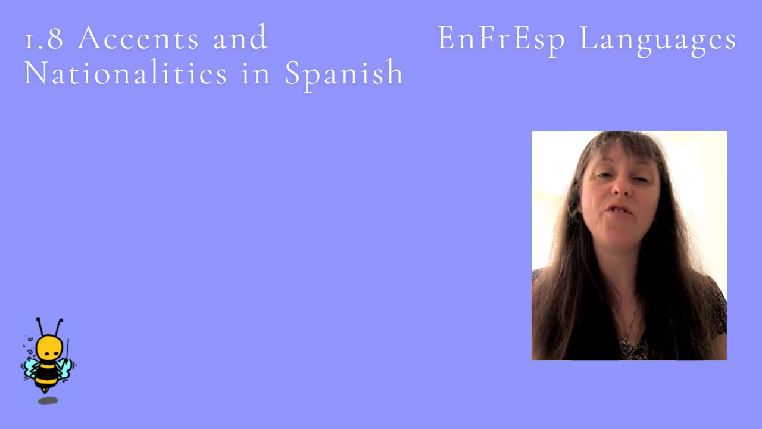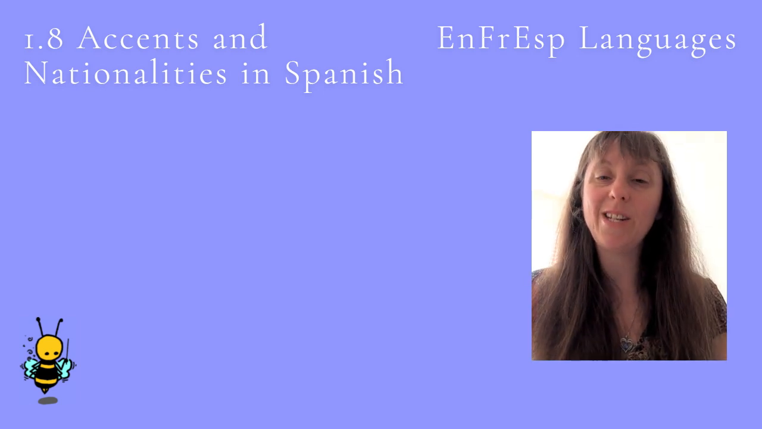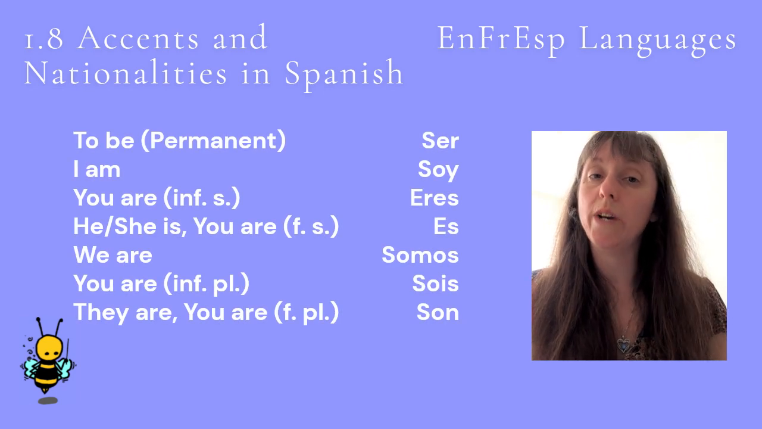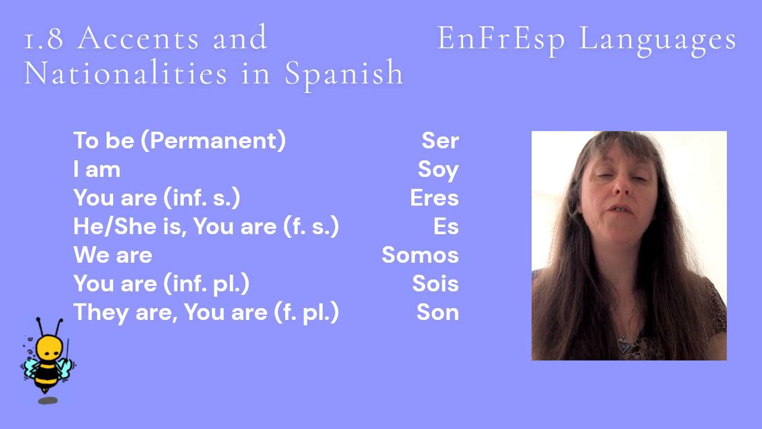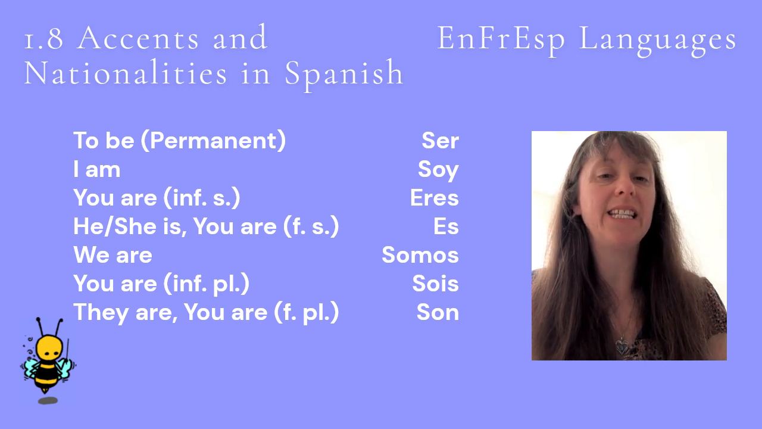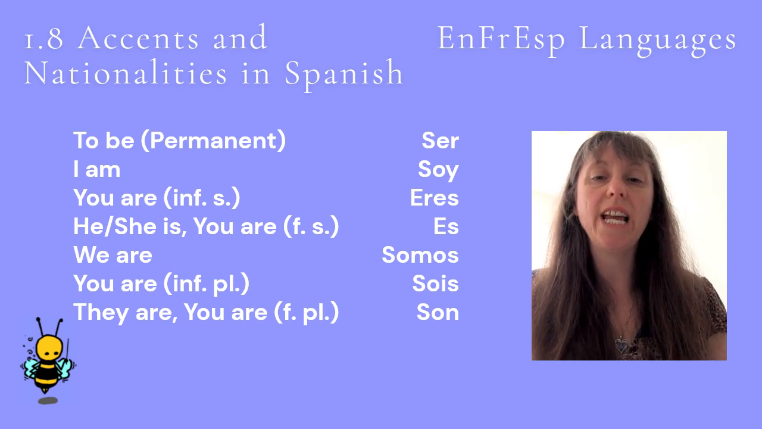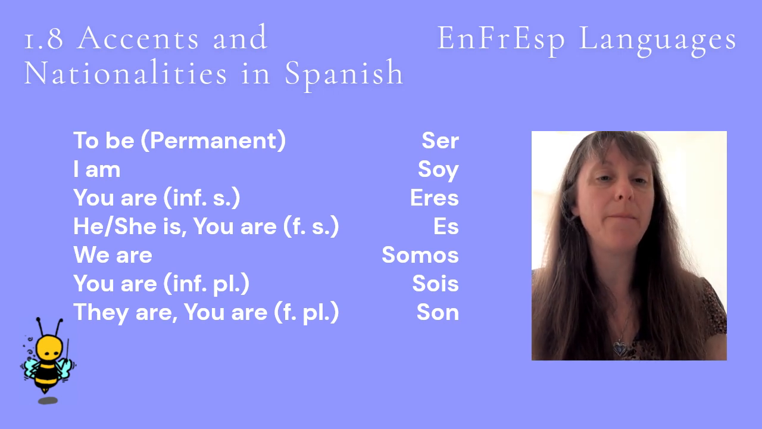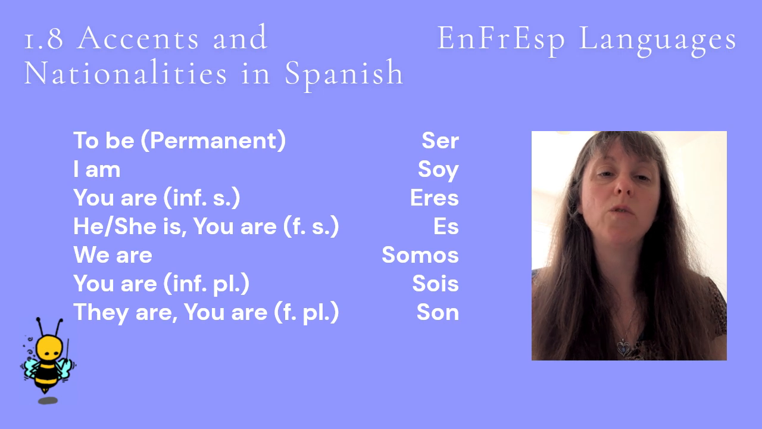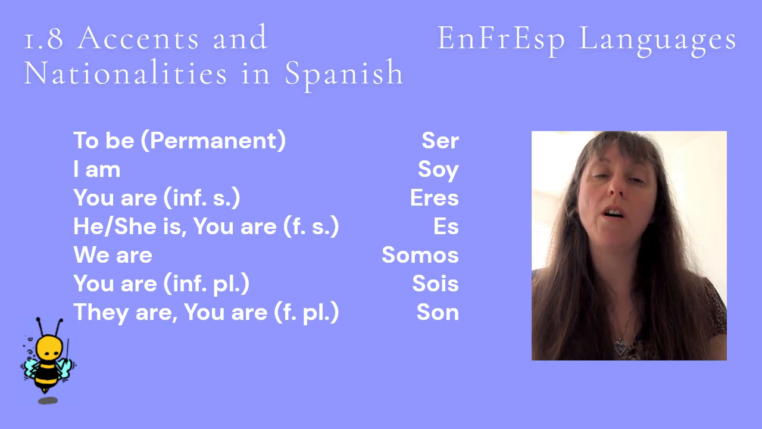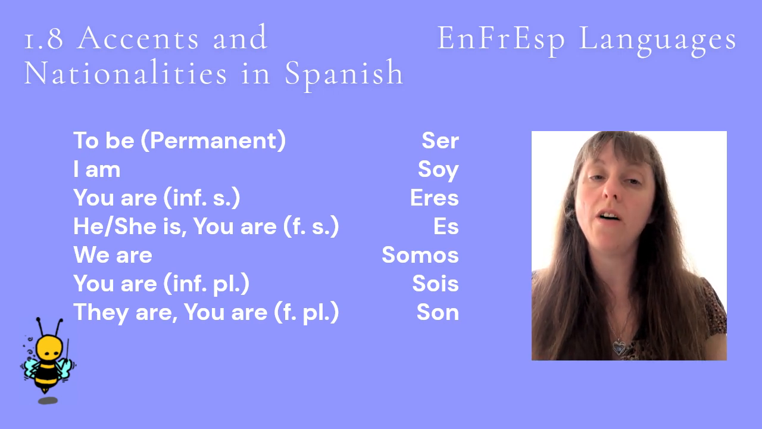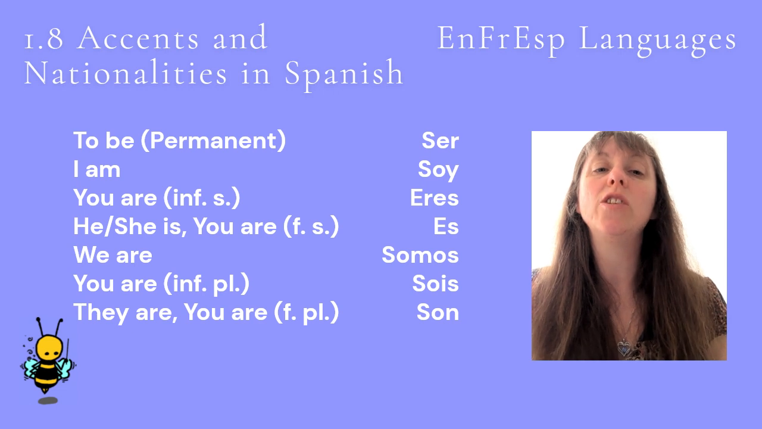Okay, let's run through the conjugation of ser, to be, once more. I am is soy. You are, informal and single, is eres. He is, she is, and you are, formal and single, is es. We are is somos. You are, informal and plural, is sois. And they are and you are, formal and plural, is son.